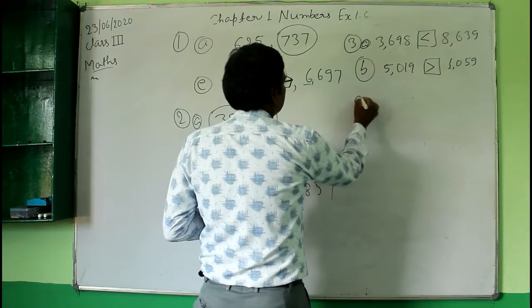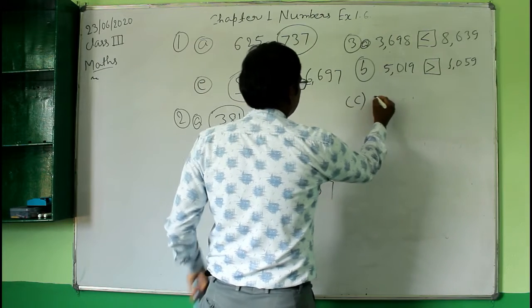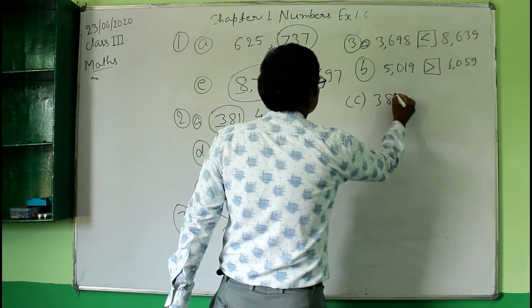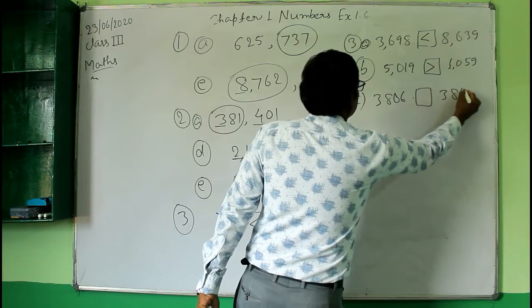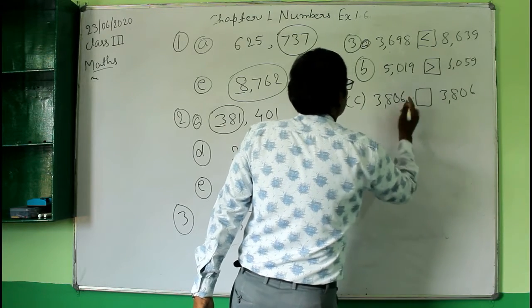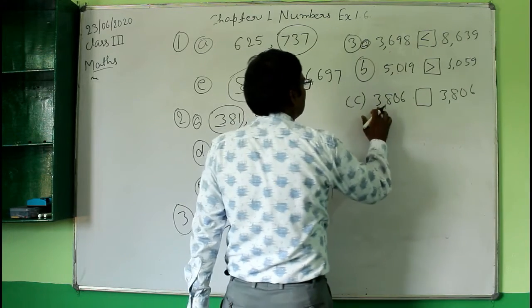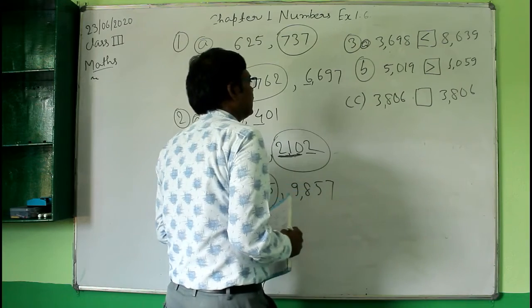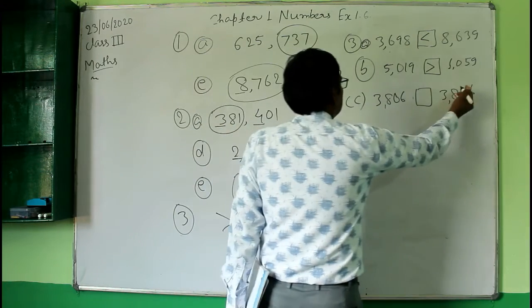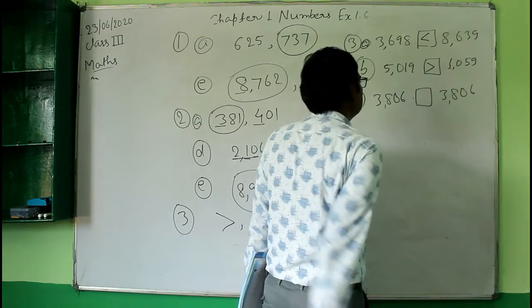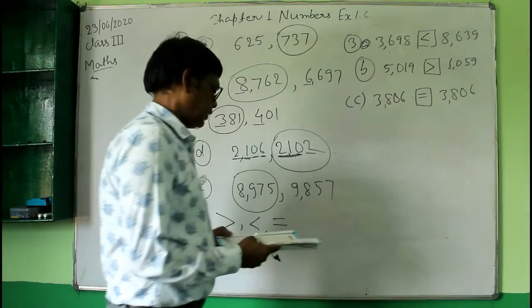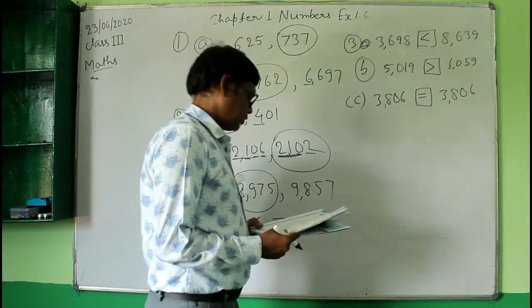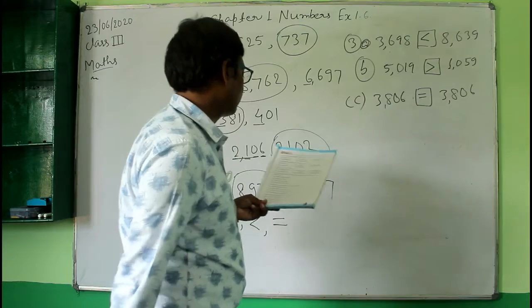There is a question number C also. Here you have 3806, and there is a box, and here also 3806. So here both numbers are equal. This is 3806 and this is also 3806. So these two numbers are equal. Then put the equal symbol in the box. So this is finished. Then next question number 4.